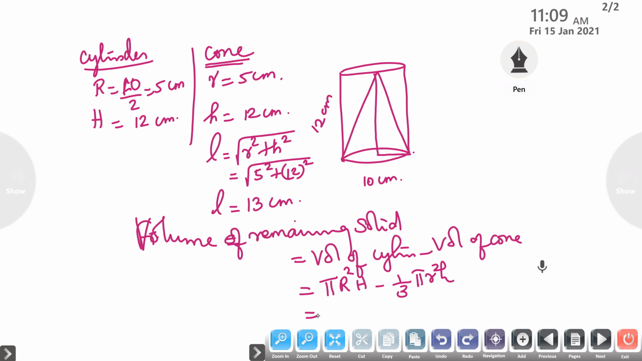628.57 centimeter cube. Okay, good, Aishwarya. If you want, we can round it off. If sometimes they ask to round off to the nearest number, we can write 629. So here it is 628.57 centimeter cube.